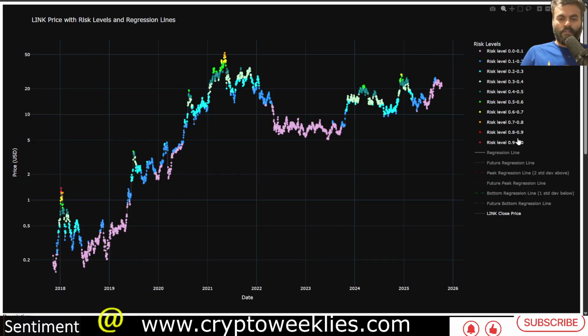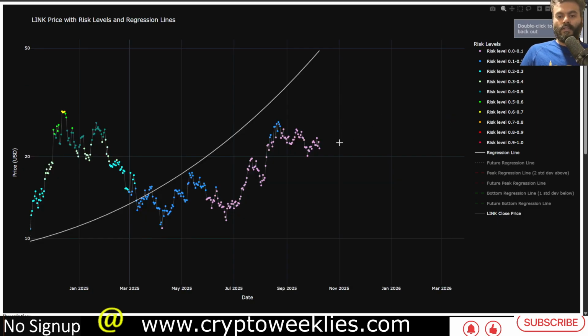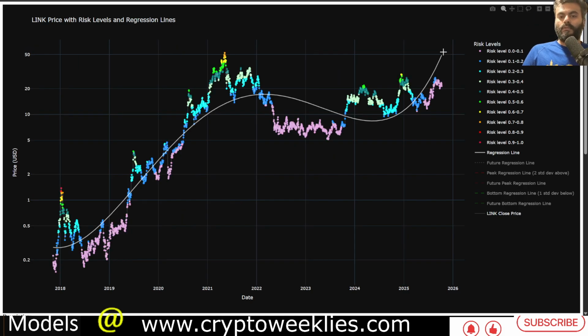Right now, the regression based DCA risk for Link is very low with respect to the fair value of Link at around $49 per the polynomial regression based valuation. The current price of Link is at around $22, so a little less than 50% of the regression based fair value.